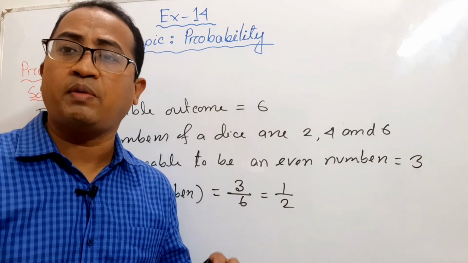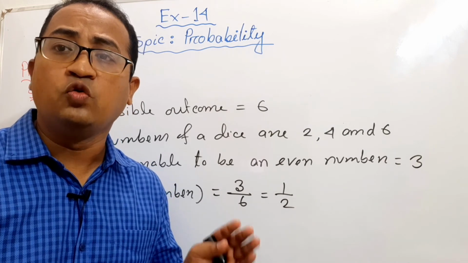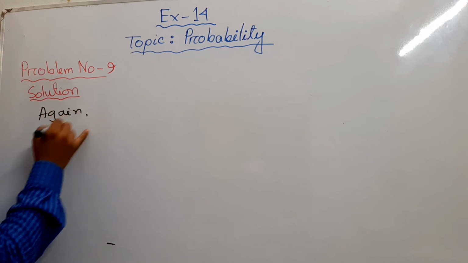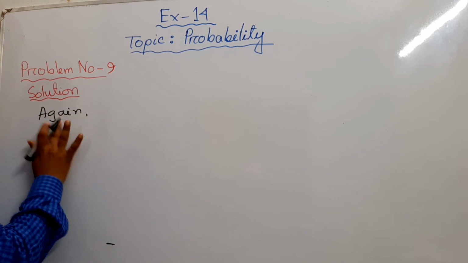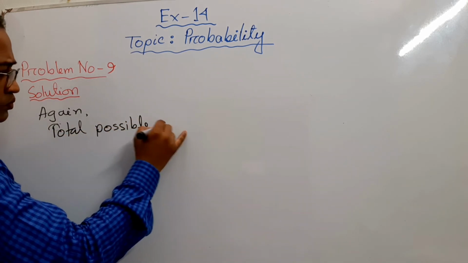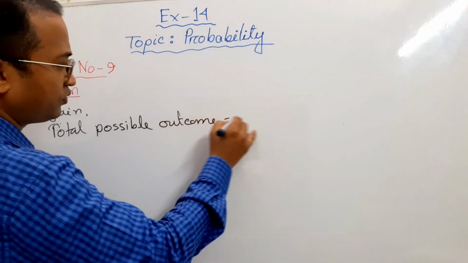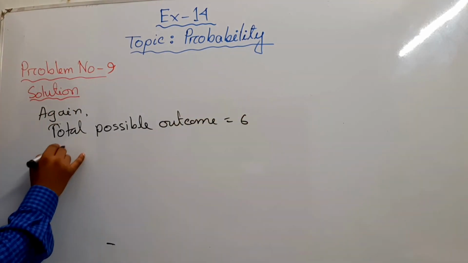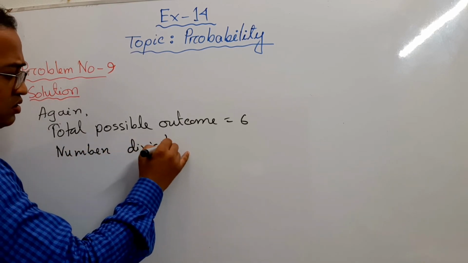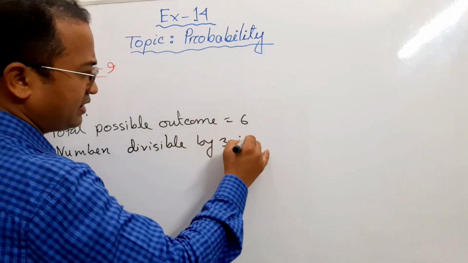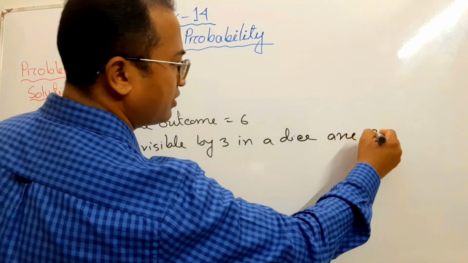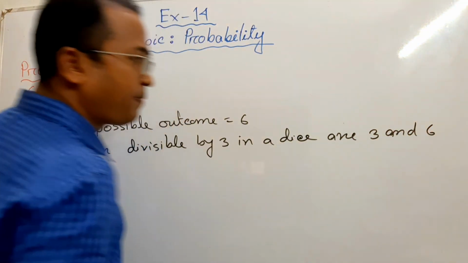Now, we will find out the probability to be a number which is divisible by 3. Again, the total possible outcome is 6. Numbers divisible by 3 in a dice are 3 and 6.